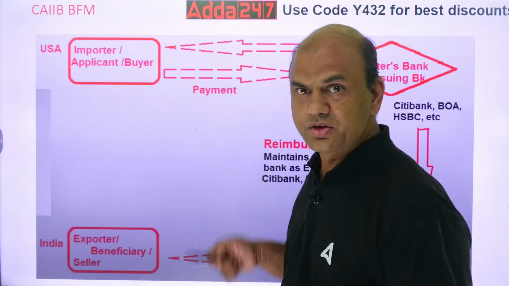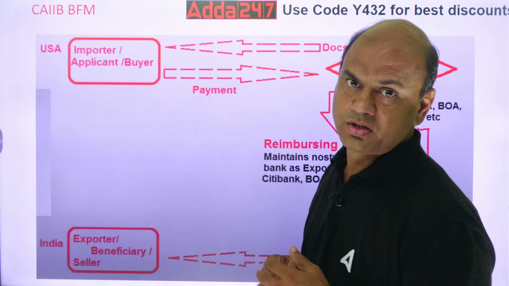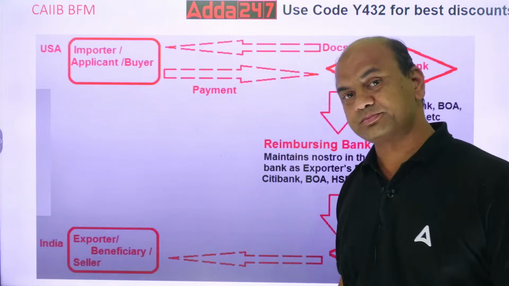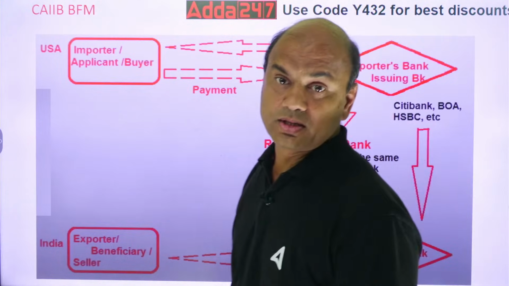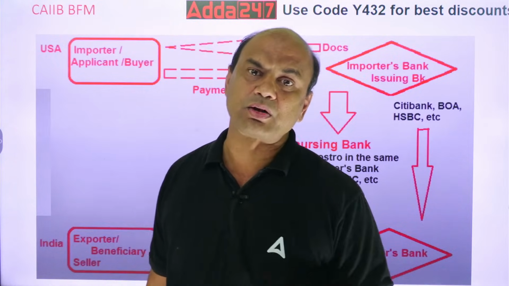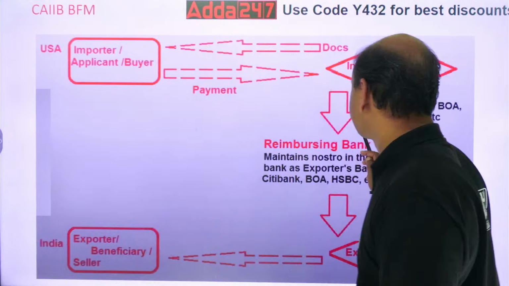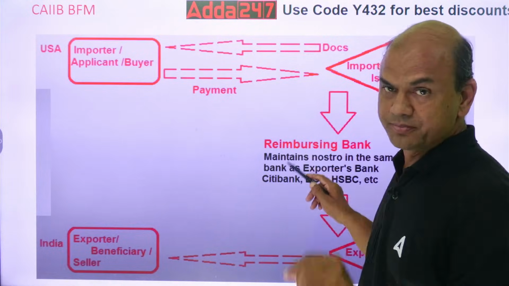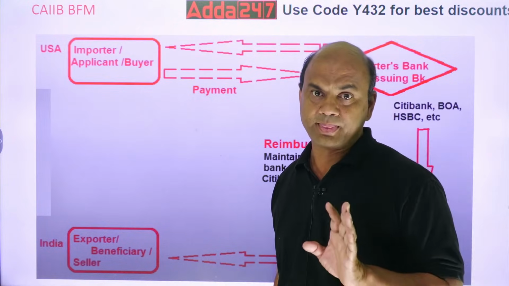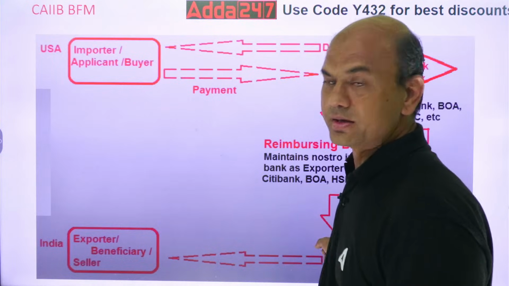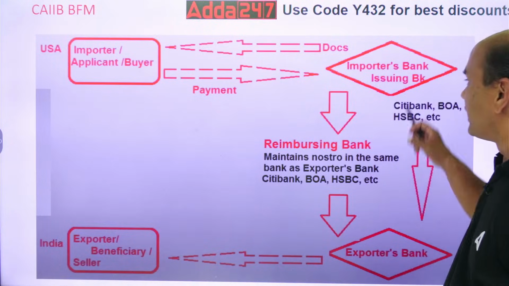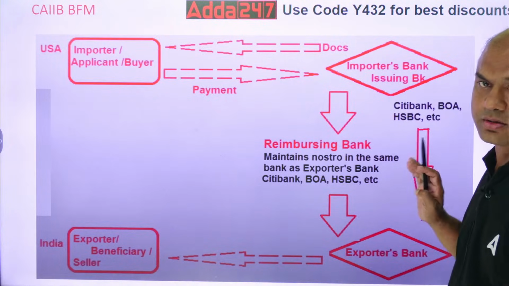Now second case, the documents are correct as per the terms and conditions. So now what will happen? The issuing bank has to pay. Now how will the issuing bank pay in this case? It has two ways. Number one way is it will maintain a nostro vostro account with this bank, the sending, confirming or negotiating bank. It will maintain a nostro vostro account with the confirming bank.